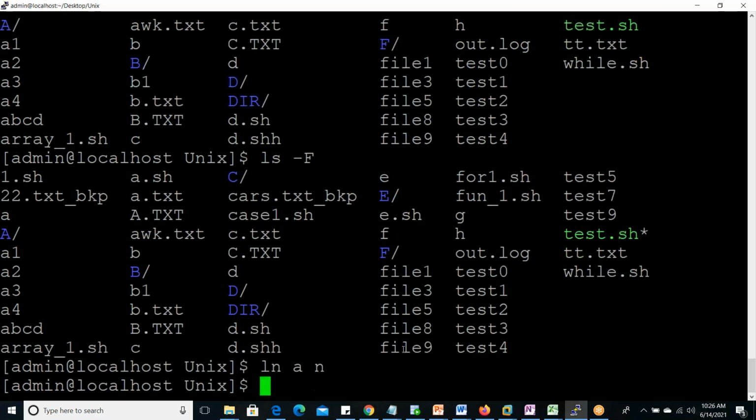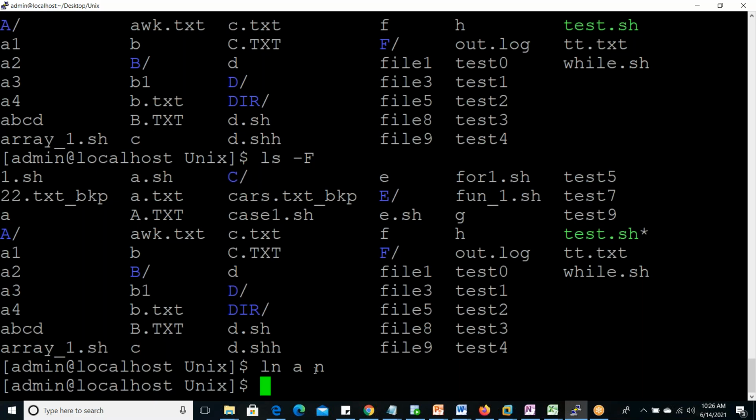So test.sh, what does that mean? It is highlighted in green color. This is one file only. Green color, blue color, that is a separate thing. It is not specific which color will display for which purpose. Here a star is coming, which means sometimes this file was opened and not closed properly, for example the system was directly shut down. In that case, a star is coming. Sometimes it can be corrupt also. So be careful with this type of file wherever a star is there.